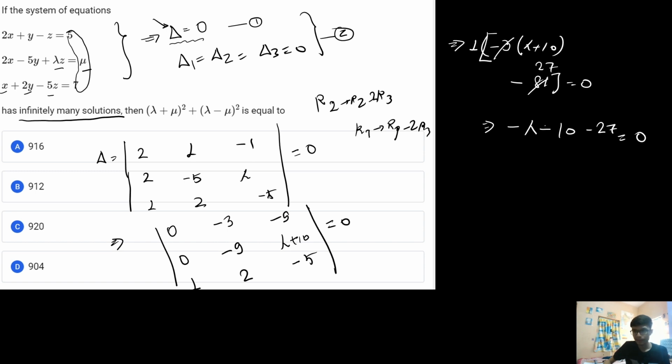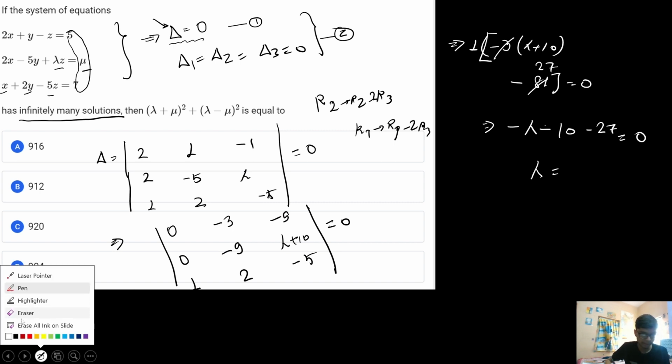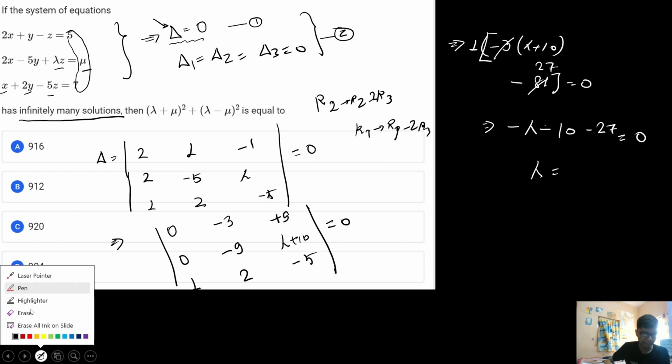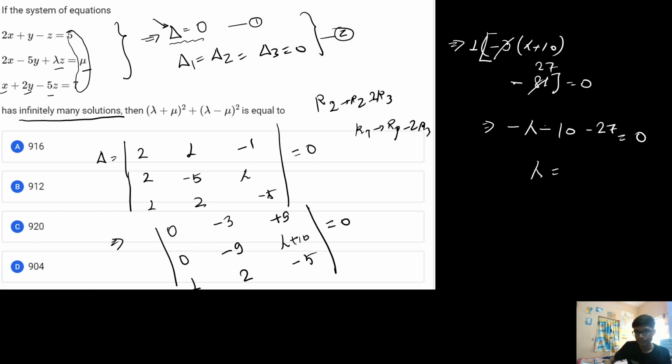Okay, now let me check for sign mistakes, whether there is a sign mistake or not. There isn't any sign mistake, or let me check the calculation over here once again. So if I check from here, this will be minus 1 minus 2 times minus 5, that is plus 10, and this is actually plus 9. So from here I will get the minus 9, that is basically plus 81. So from here I will get plus 21.